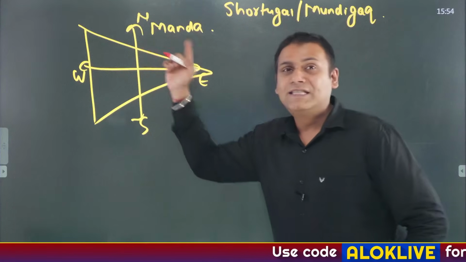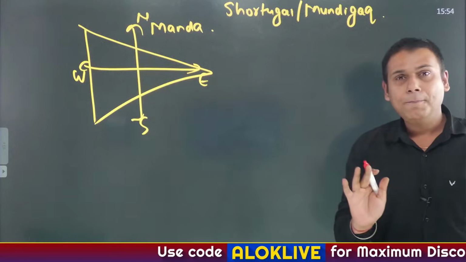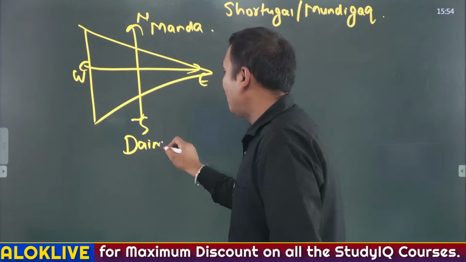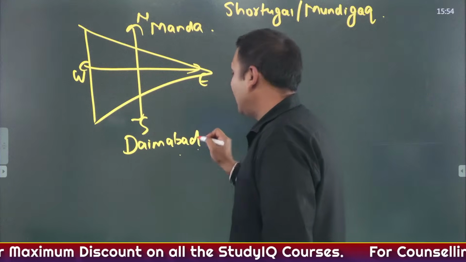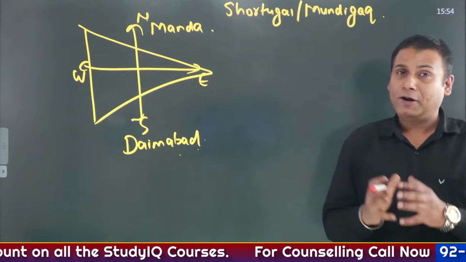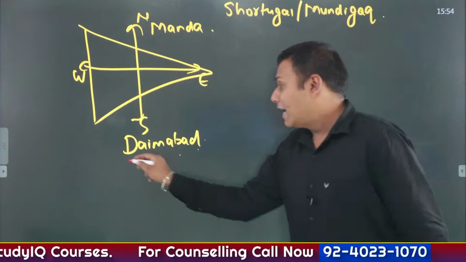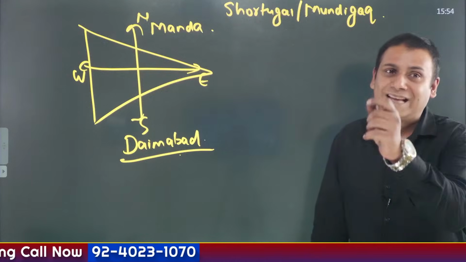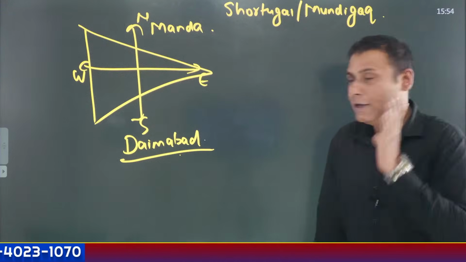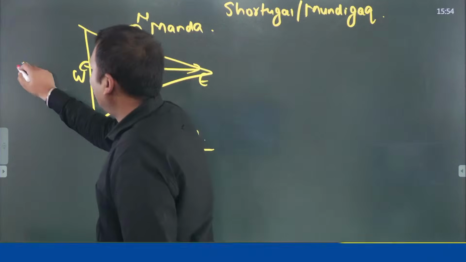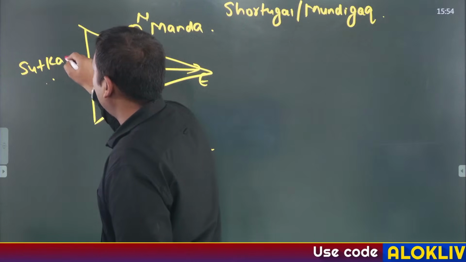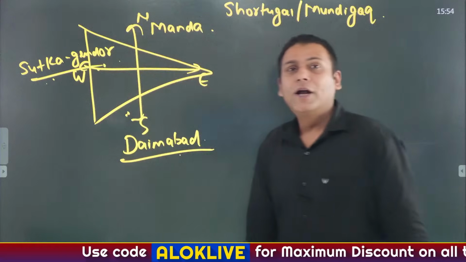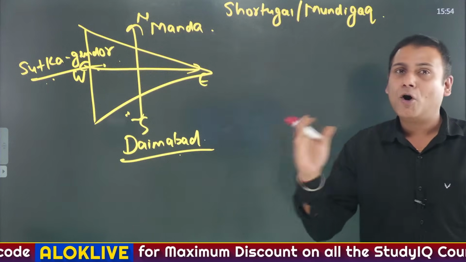The southernmost site is Daimabad, located in the region of Maharashtra. For the first time, from the site of Daimabad, we get evidence of a bronze buffalo statue. Clear? The westernmost site is Sutka Gandhor, located on the Pakistan-Iran border.